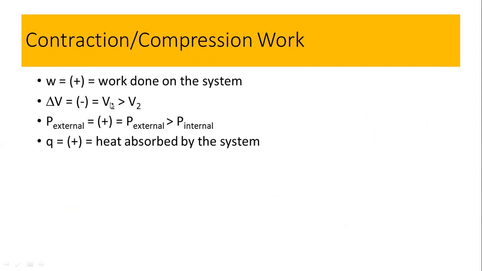And when you subtract V2 minus V1, of course you will get the minus value. When this is minus, as explained before, the work would be positive, and the positive value indicates that this is the work done on the system, and this only happens when the external pressure is greater than the internal pressure. That means external pressure, when it is greater, you can represent with the positive sign.